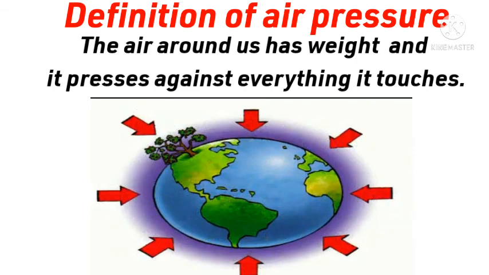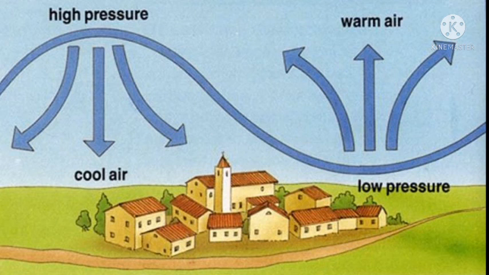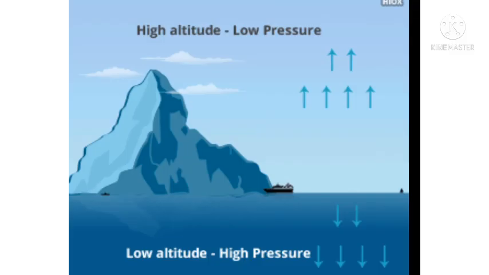Air pressure. Air pressure is a measure of the weight of air above us in the atmosphere. Air pressure changes with the weather. High pressure happens when cold air pushes down, usually bringing fine weather. Low pressure happens when warm air rises up to make cloud and rain.